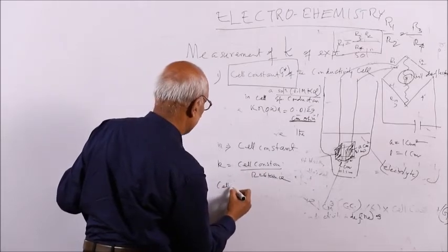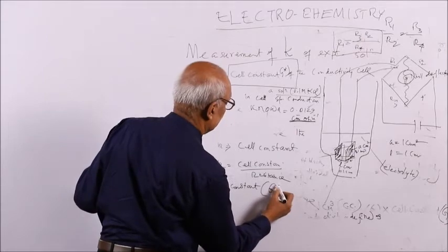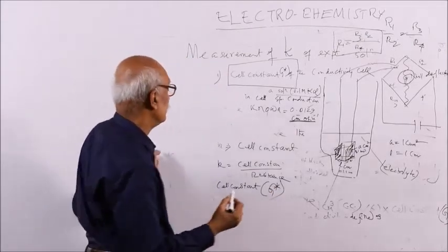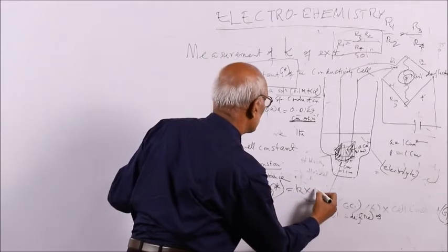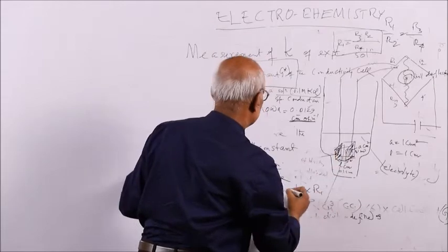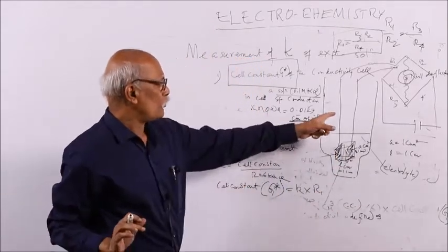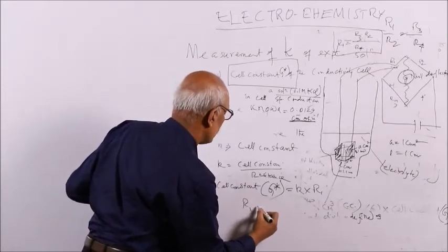So cell constant G star is equal to specific conductance into resistance. Here the resistance is R1, which is known from the Wheatstone bridge.